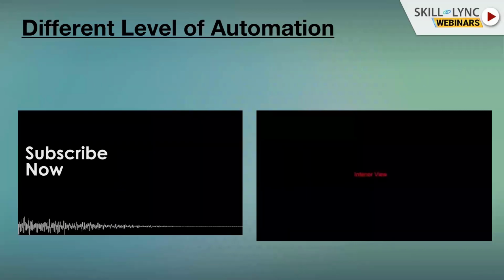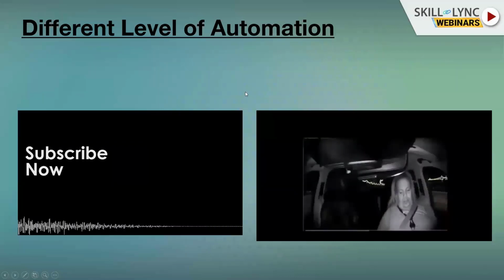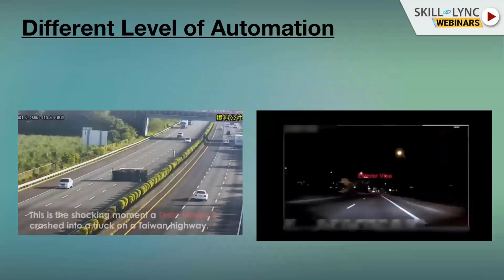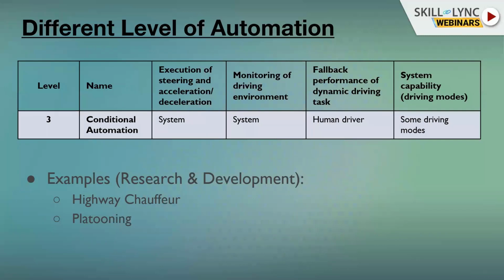So you can see that when we talk about level 2, people really must understand the meaning of level 2. It means that if you buy a Tesla tomorrow, you must pay attention because it is your responsibility. Okay. Then we move to level 3.